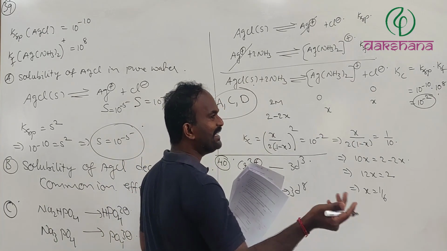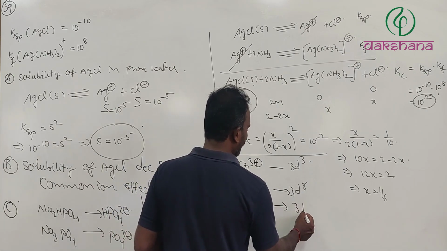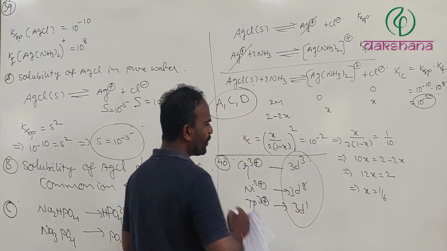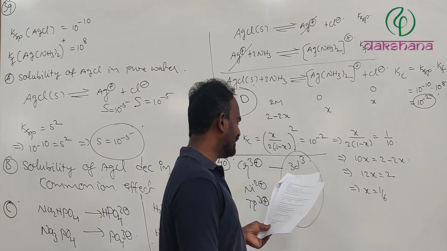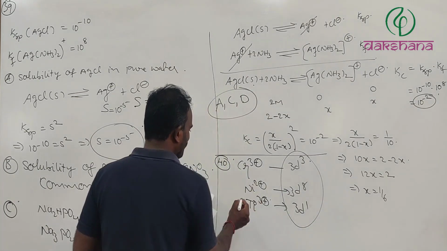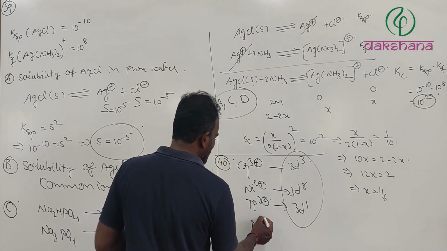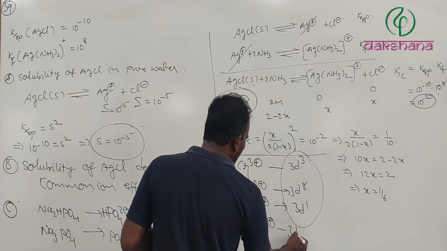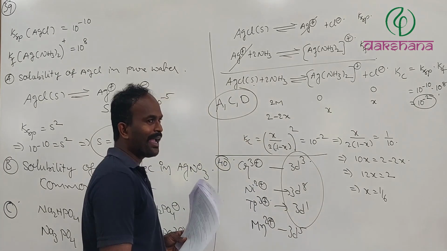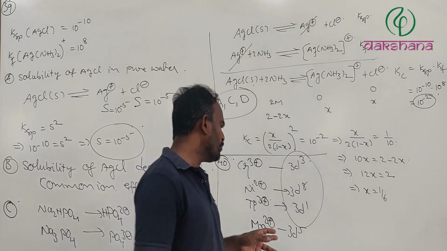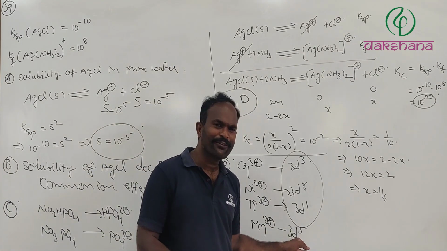Ti3+, here no doubt about it. Scandium, titanium, 4s2 3d2, and it becomes 3d1. Obviously these three, it doesn't matter whether it is a strong ligand or weak ligand. But whereas in the case of manganese, Mn2+, it's going to be d5, because manganese is 4s2 3d5. After losing the 2 electrons, it gets 3d5.